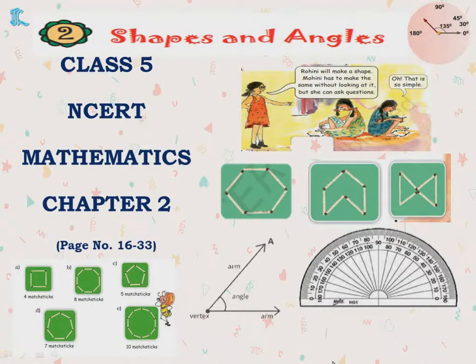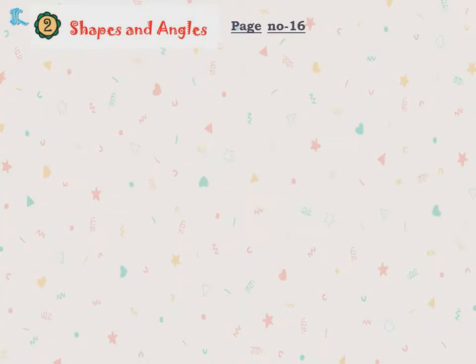Welcome to Class 5 NCERT Mathematics Chapter 2, Shapes and Angles, page numbers 16 to 33. Shapes and Angles, page number 16. So let's start the chapter, children.